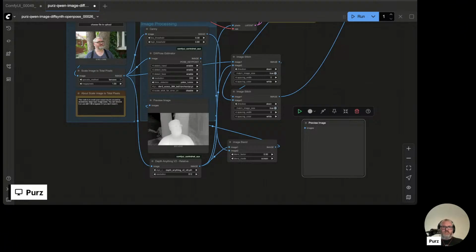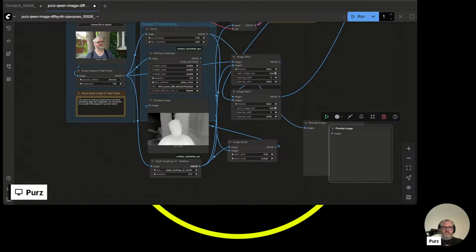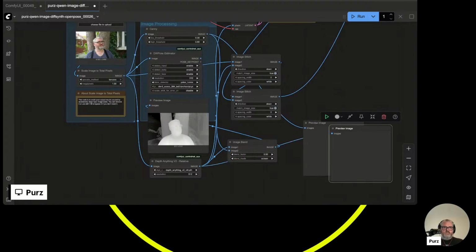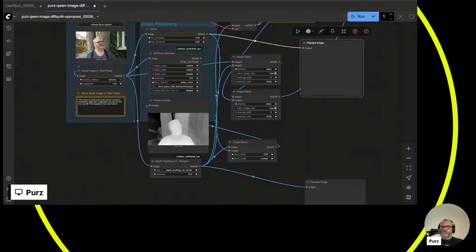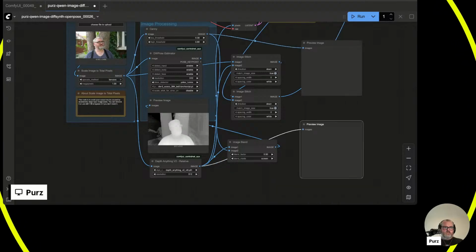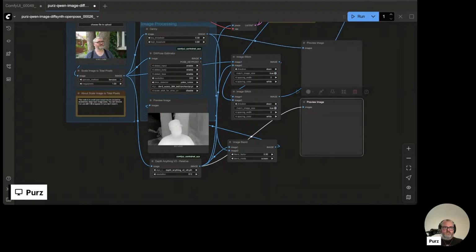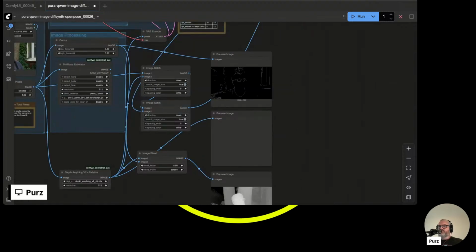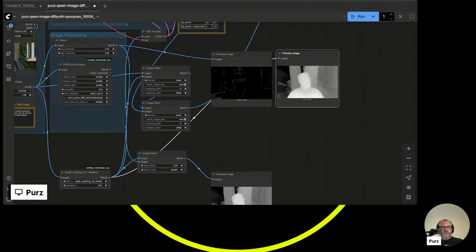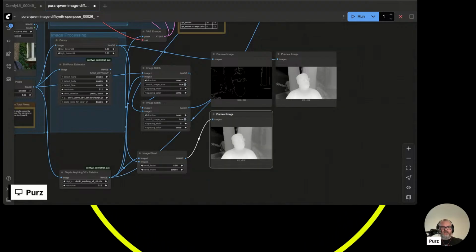All right. You go here. You go here. So we'll combine the Canny with the depth. And then here's our final. Let's just pop that again so we can see these side by side. Yeah, so we're trying to combine these two images here, basically.